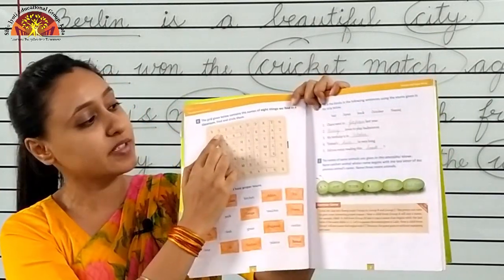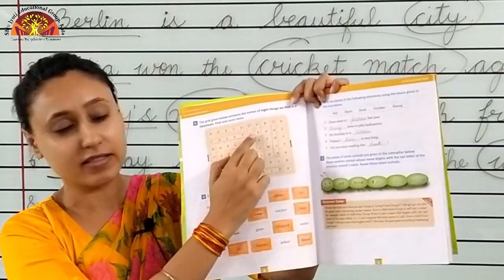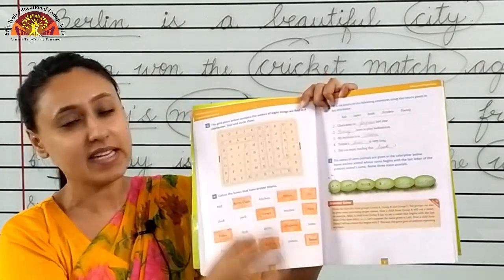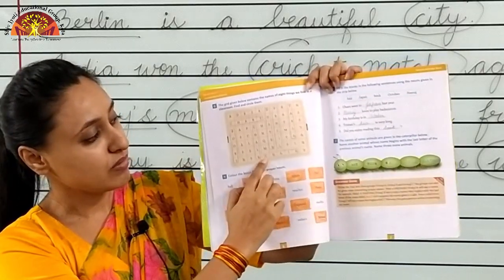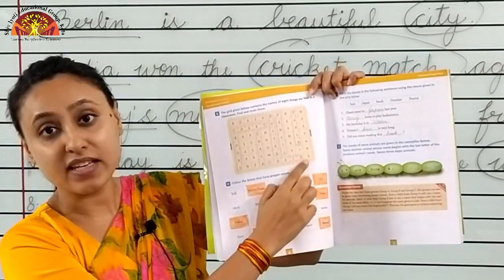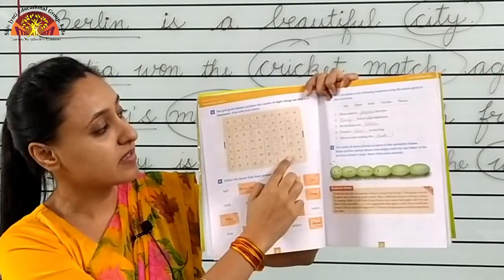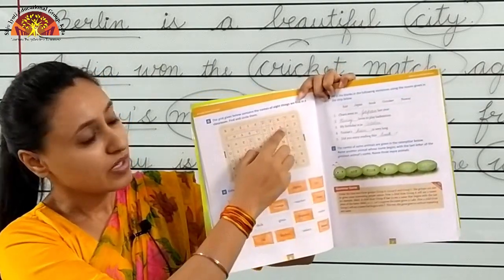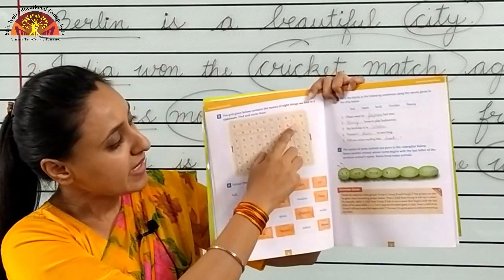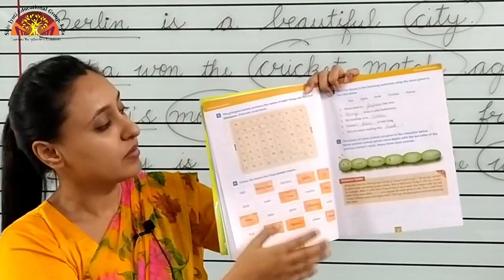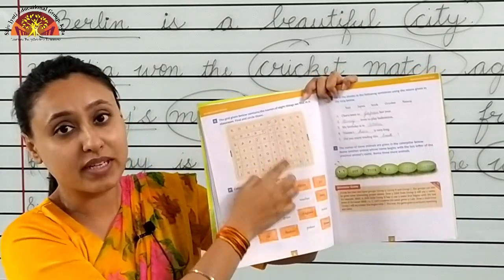In the first row of the grid, desk is circled for you. D-E-S-K, desk. Here, in the last row, C-H-A-I-R, chair. Chair is circled. Here, from top to bottom, T-A-B-L-E, table. Okay, so circle the word table.